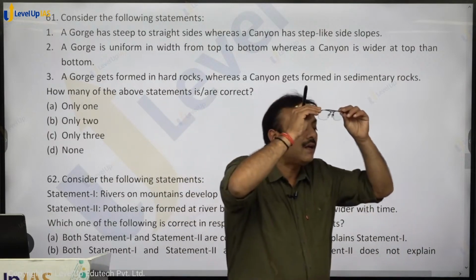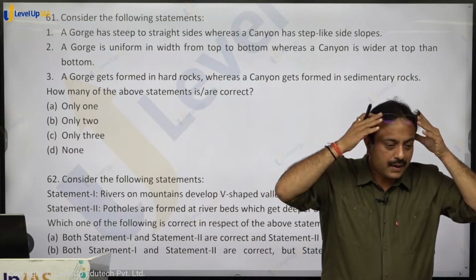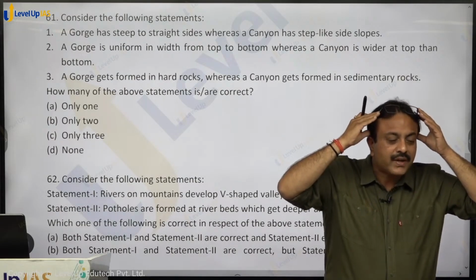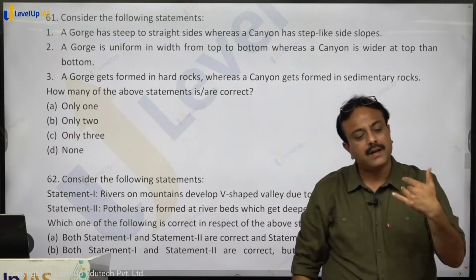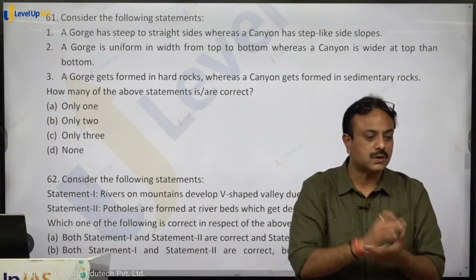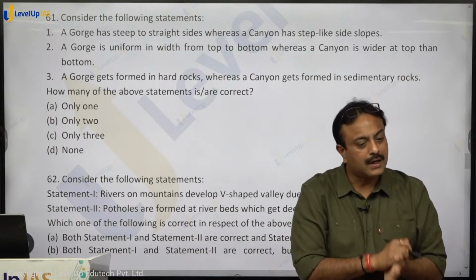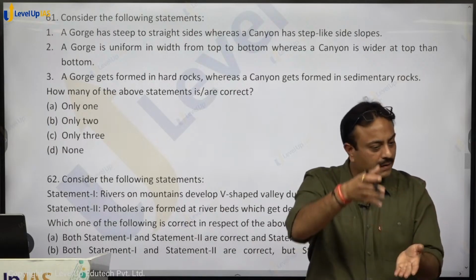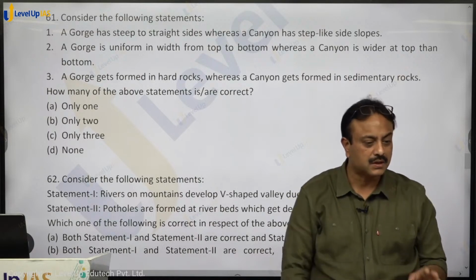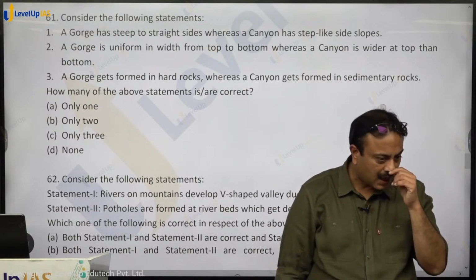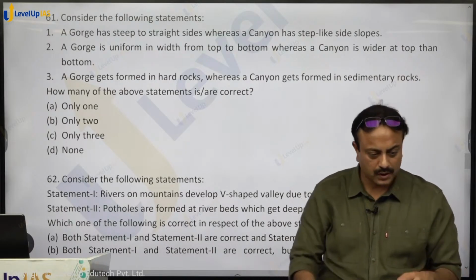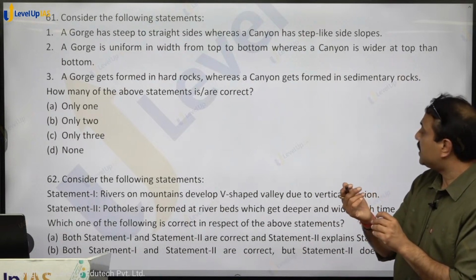The river valley, the river which is new in origin, cuts through the hard rock. If sedimentary rocks are there and the river is very young in origin, then it will not be creating a vertical deep structure. It will cause a complete erosion of that particular region. Hard rock में वो अपनी valley काट लेगी, it will carve out its valley and find a path and move on. Antecedent rivers carve out gorge in their path downward toward the ocean. So it is in hard rock. Canyon gets formed in sedimentary rock.